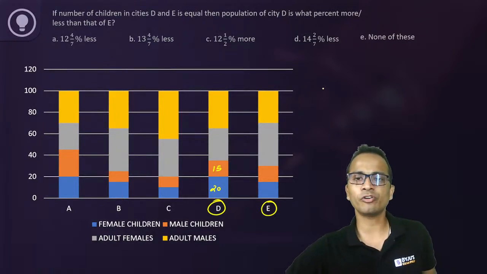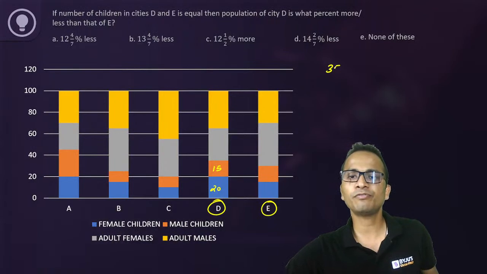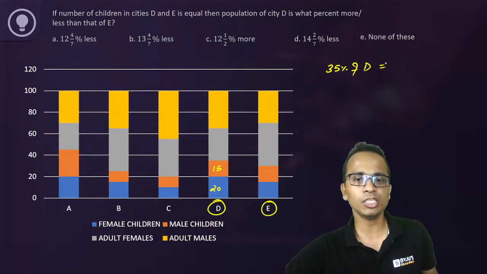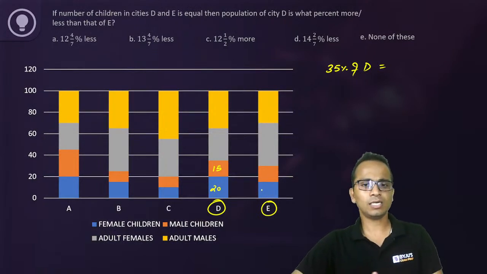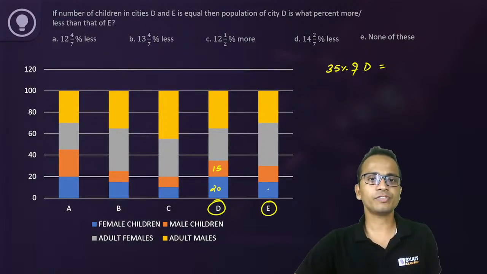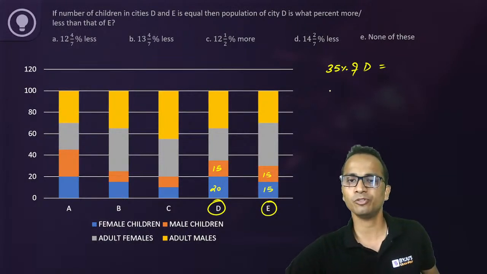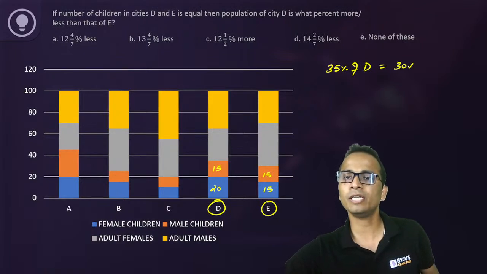So the total number of children here is 35 percent of the total population, which is equal to the corresponding value of city E. City E has 15% and 15%, so total 30%. So this is equal to 30 percent of the total population of E.